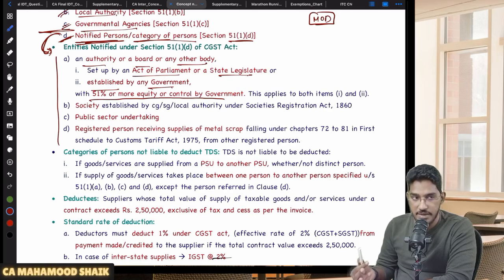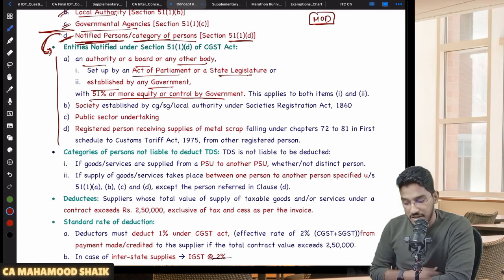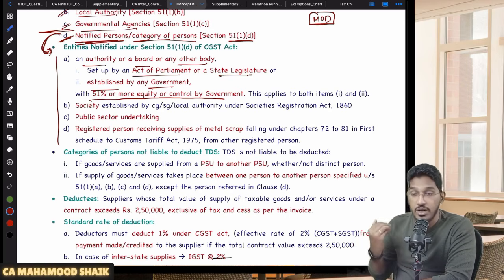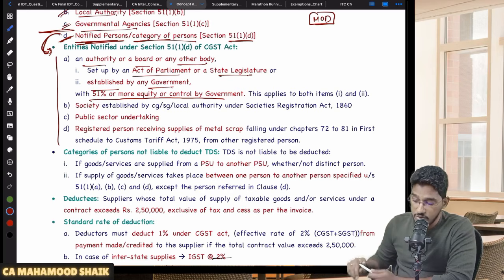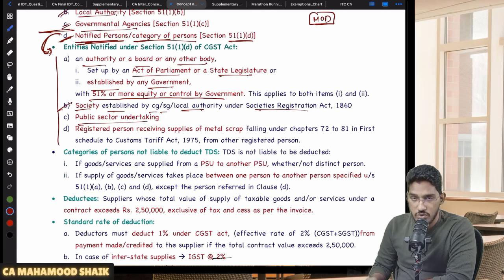So not just direct government entities, if any body, authority, or board has been established either under an act of parliament or under a state legislature, or which is established by the government in which 51% or more of equity or control must be there by government, either central or state. And also any society which is established by central government, state government, or local authority under Societies Registration Act. And even public sector undertakings, PSUs, are also notified.